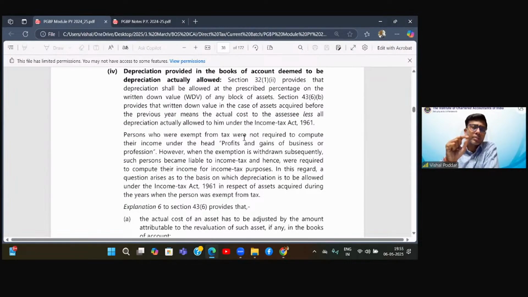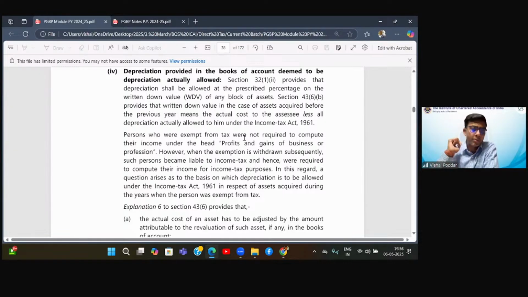Now, if you remember this, we had discussed this through my notes, where I have categorized all these explanations into 3 categories. One category was where you have received any benefit earlier. Second category was tax evasion cases, and third category was where you are getting an asset from the previous owner by way of gift, will, etc. Now, in the first category, where you have already got some benefit, one of the cases was up till now you were exempt.